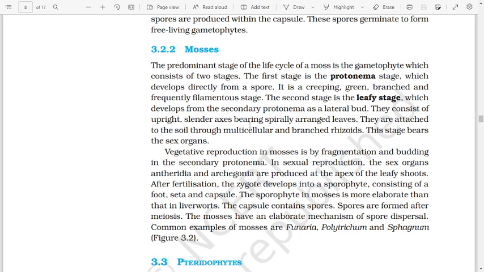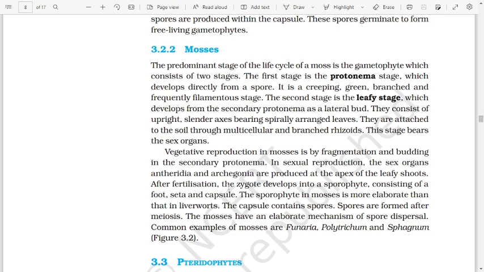They consist of upright, slender axes bearing spirally arranged leaves. They are attached to the soil through multicellular and branched rhizoids. This stage bears the sex organs. Vegetative reproduction in mosses is by fragmentation and budding in the secondary protonema. In sexual reproduction, the sex organs, antheridia and archegonia, are produced at the apex of the leafy shoots.